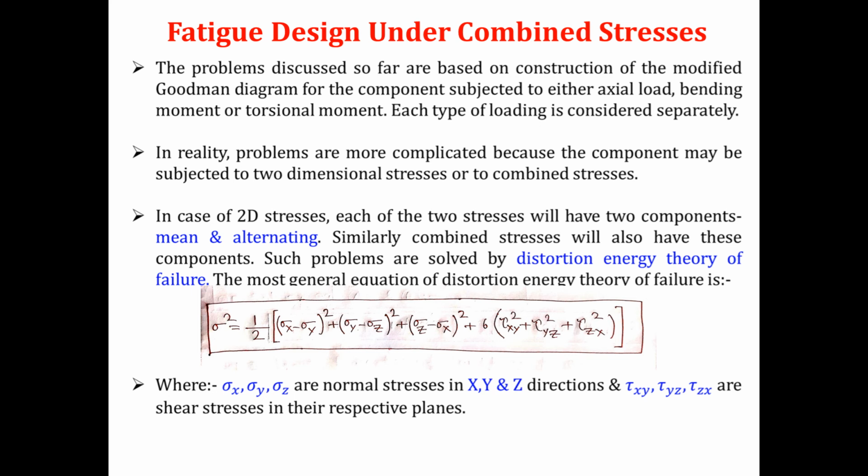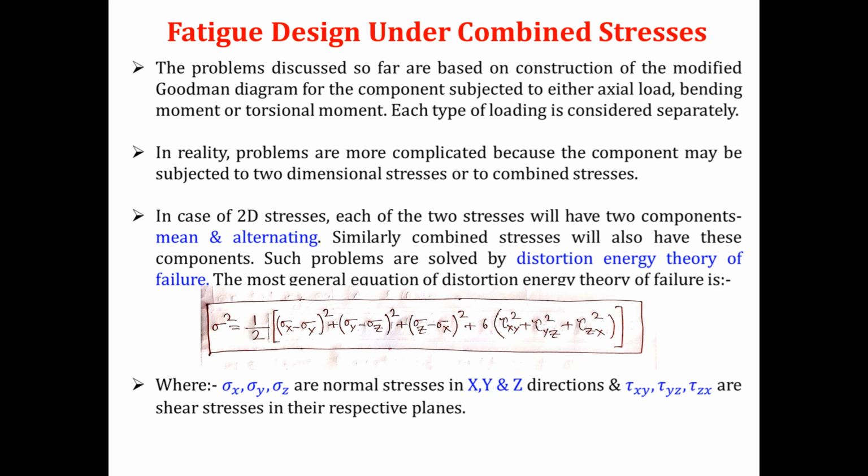Any doubt? Yes, sir. No. Fine. Where sigma x, sigma y, and sigma z are normal stresses along x, y, and z direction, and tau xy, tau yz, and tau zx are in-plane shear stresses. So if my problem is of 2D, I will not take the third direction into account.